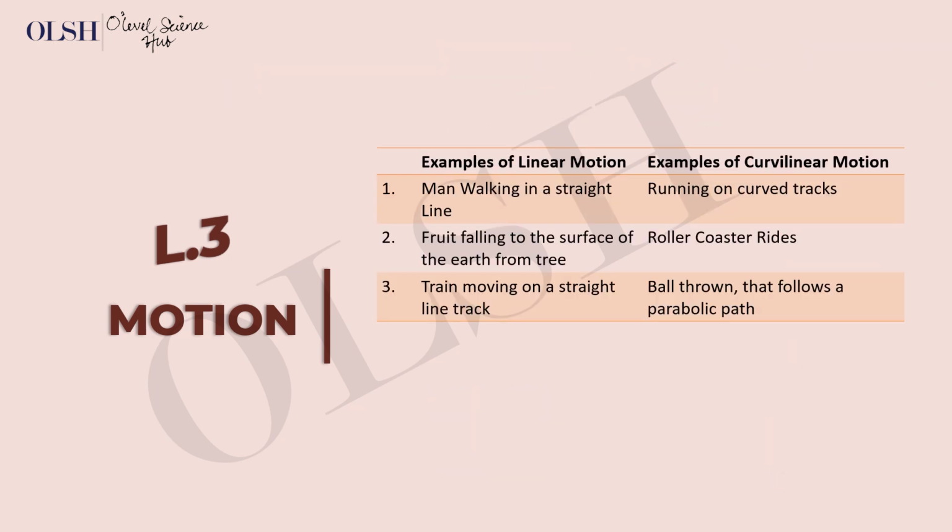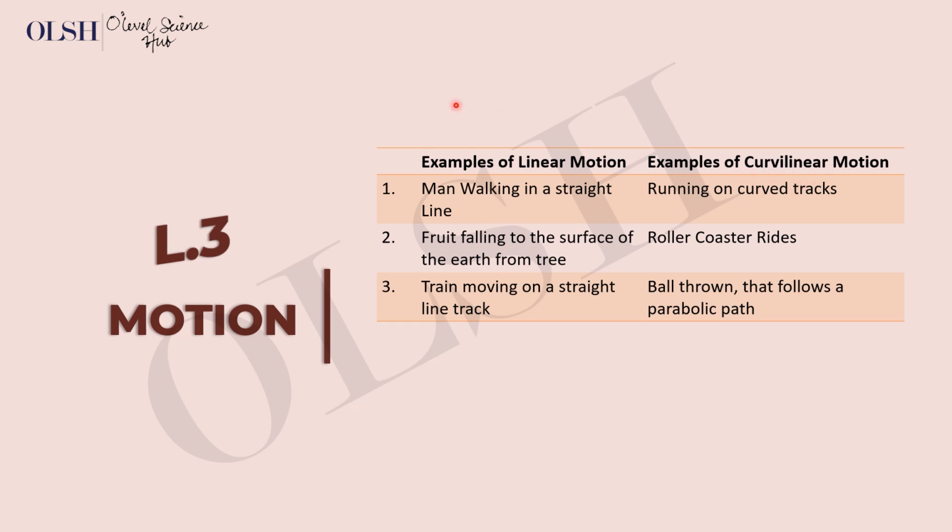Examples of linear motion include a man walking in a straight line, a fruit falling to the surface of the earth from a tree. If you have a man walking in a straight line like this, that's linear motion. You have a fruit falling this way from a tree, linear motion. A train moving on a straight line track, linear motion.